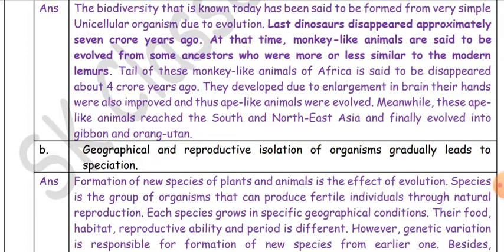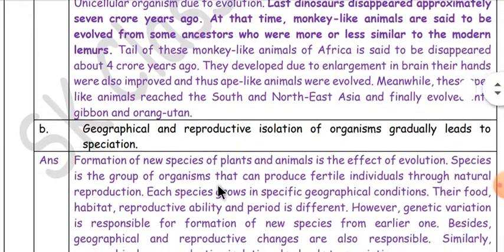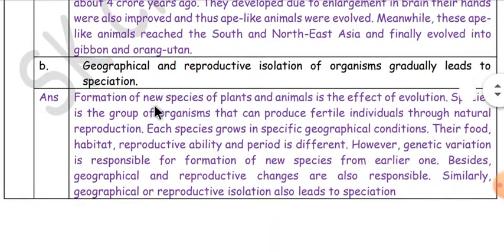Geographical and reproductive isolation of organisms gradually leads to speciation. The answer is formation of new species of plants and animals is the effect of evolution. Species is the group of organisms that can produce fertile individuals through natural reproduction. Each species grows in specific geographical conditions. Their food, habitat, reproductive ability and period is different.